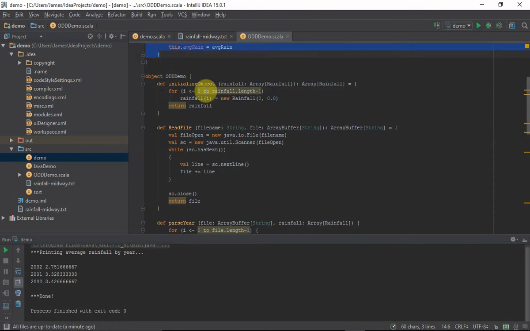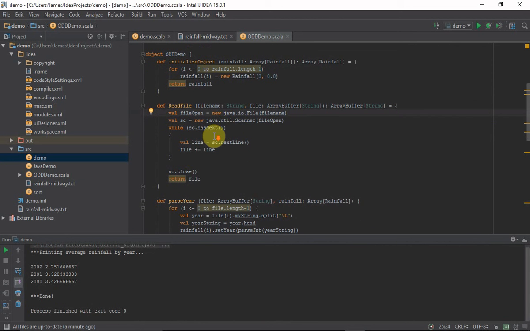Here I have to initialize the object. As we all know, we have to allocate memory for any objects that we use. So here is where I am doing that, and it looks kind of Java-esque. The syntax is obviously a little different.